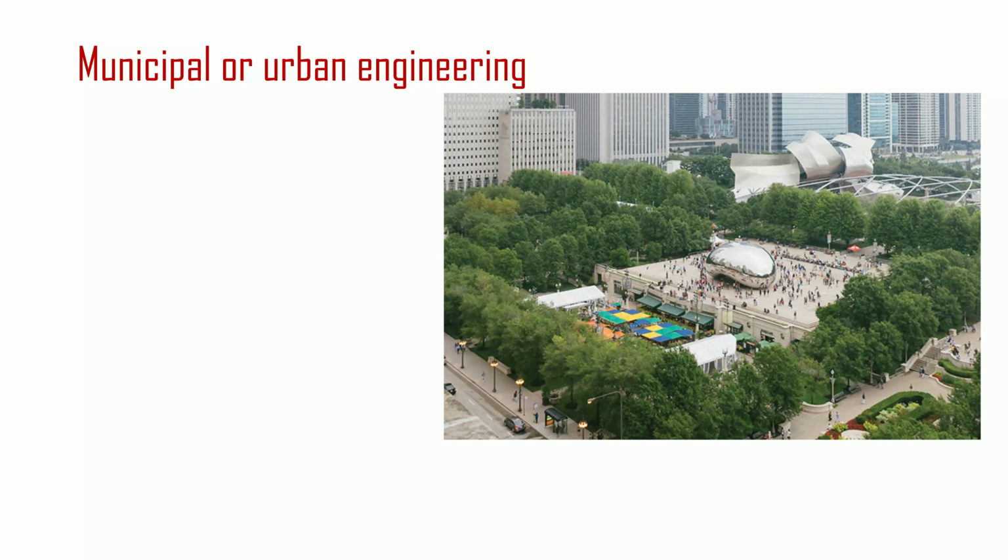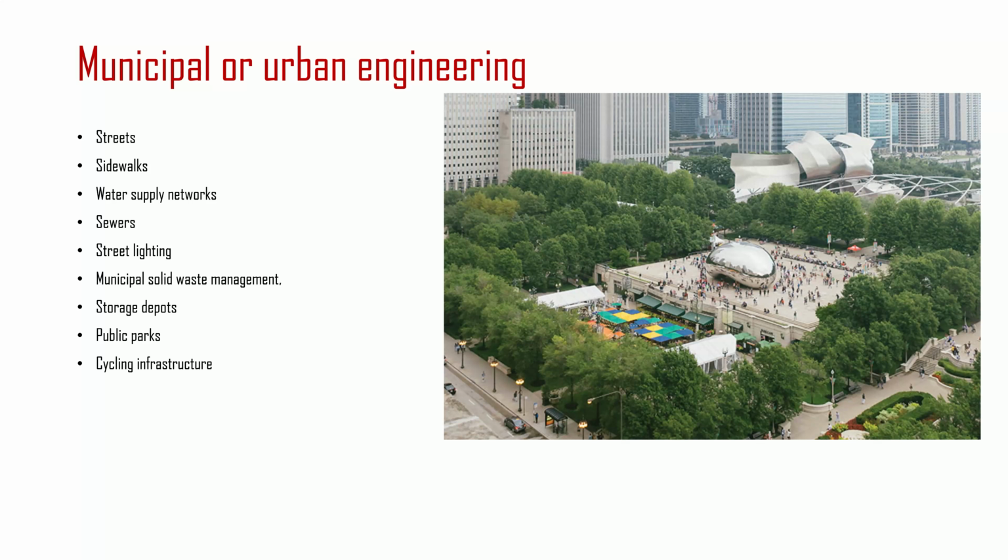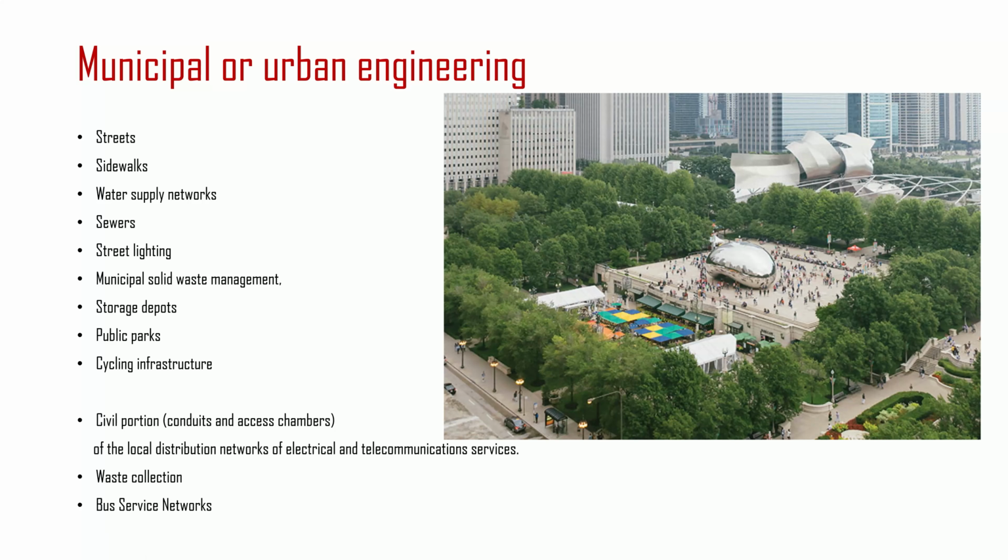Municipal or urban engineering. Municipal engineering is concerned with municipal infrastructure. This involves specifying, designing, constructing, and maintaining streets, sidewalks, water supply networks, sewers, street lighting, municipal solid waste management and disposal, storage depots for various bulk materials used for maintenance and public works, salt, sand, etc., public parks and cycling infrastructure. In the case of underground utility networks, it may also include the civil portion, conduits and access chambers, of the local distribution networks of electrical and telecommunications services. It can also include the optimization of waste collection and bus service networks.